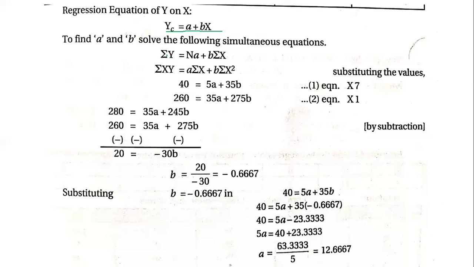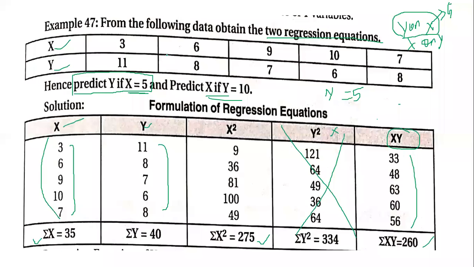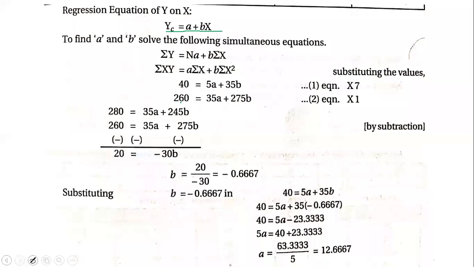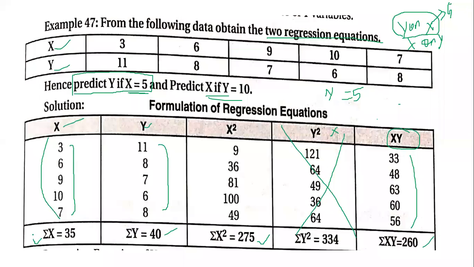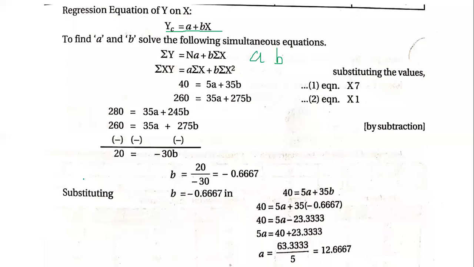Okay, now what is sigma y? Sigma y is 40. So 40 is considered. Then 5a, we do not know what a and b are here, we have to find out. So n is 5, 5 is considered. Then sigma x. What is the value of sigma x? 35. So 35b. So 40 is equal to 5a plus 35b.